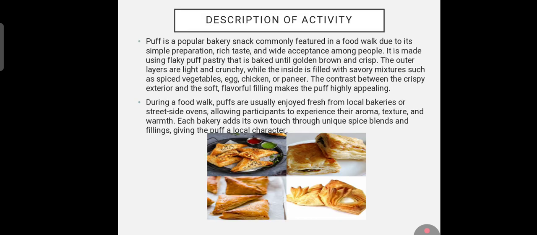Description of this activity: puff is a popular bakery snack commonly featured in a food walk due to its simple preparation, rich taste, and wide appeal among people. It is made with layers that are light and crunchy, while the inside is filled with a savory filling such as spicy vegetables, egg, chicken, or paneer. The contrast between this crispy exterior and the soft flavorful filling makes the puff highly appealing.